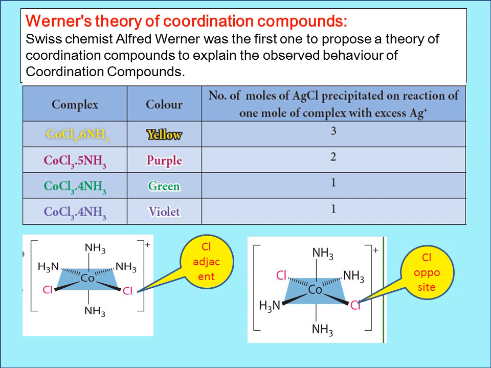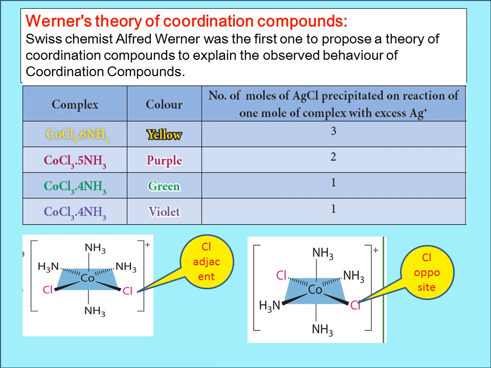When cobalt 3 chloride is treated with ammonia, it provides 4 different colored complexes. One complex is yellow, another is purple, the third is green, and the fourth is violet. Also, the number of moles of silver chloride provided by these complexes on addition of silver nitrate is different in these complexes.